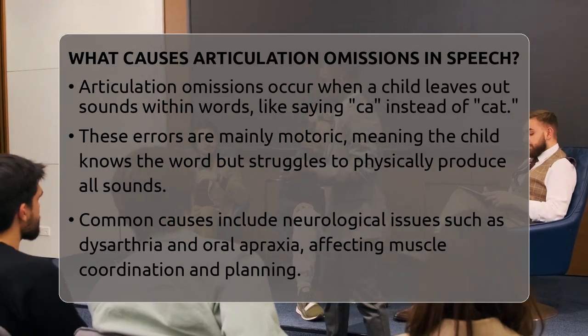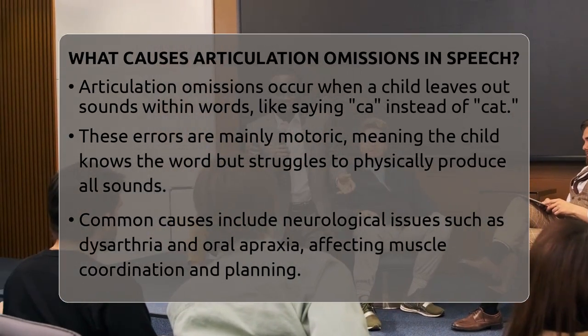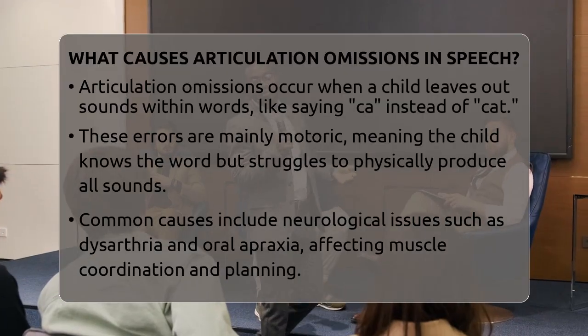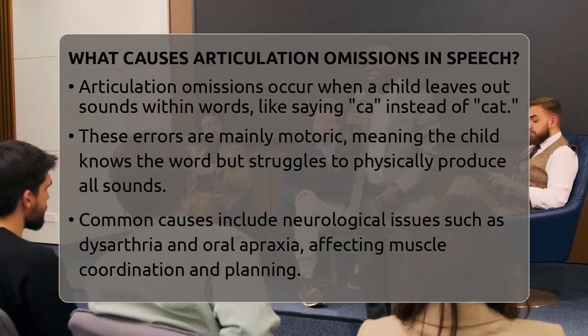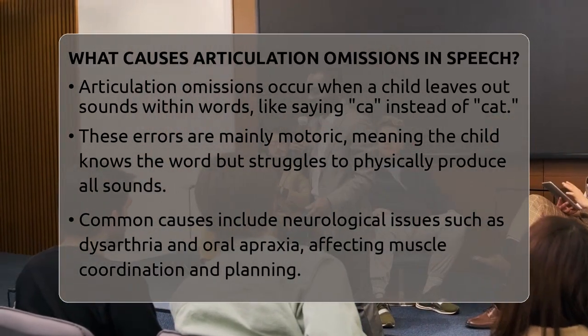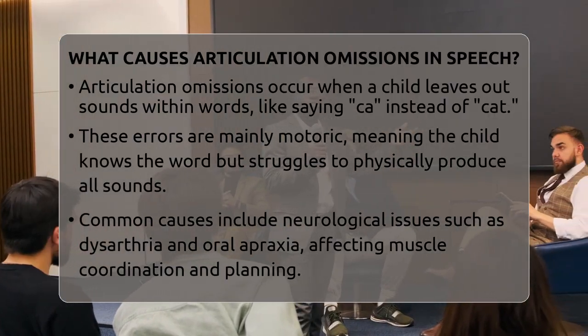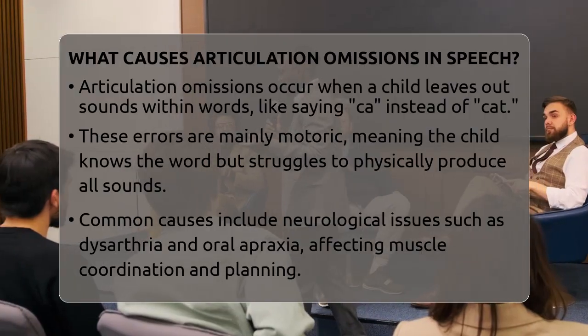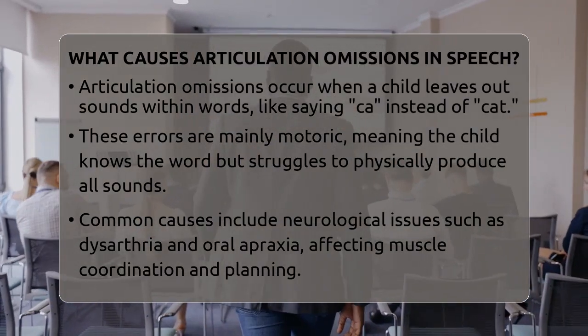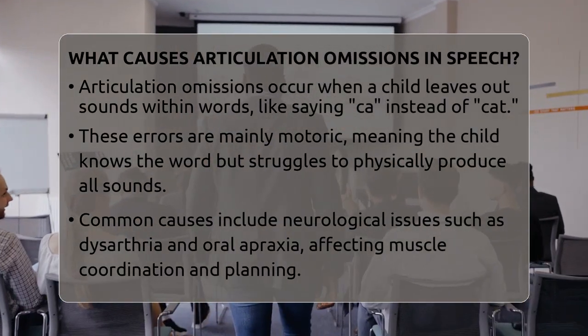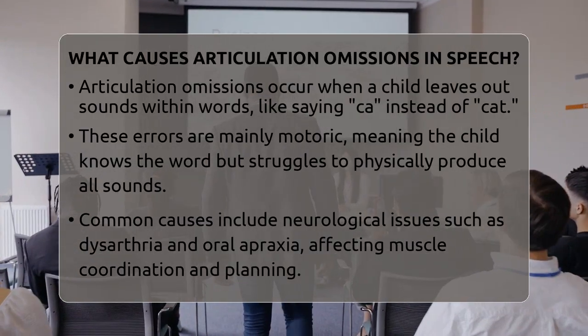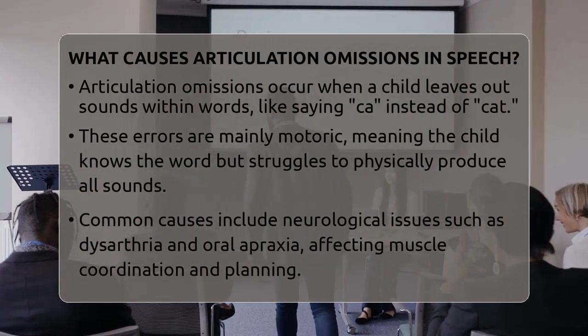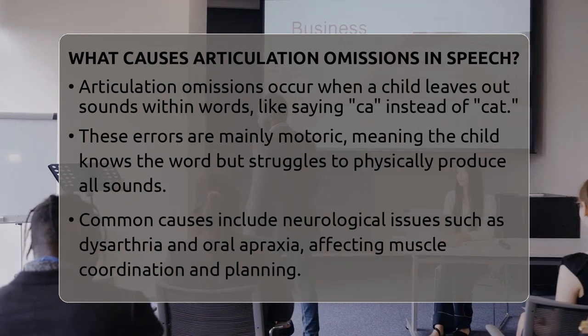What causes articulation omissions in speech? Imagine trying to say a word and suddenly missing a sound, like saying "ka" instead of "cat." That's what we call an articulation omission. These errors happen when a child leaves out or fails to produce certain sounds within words. It might seem simple, but understanding what causes these omissions can help us support children in developing clear speech.